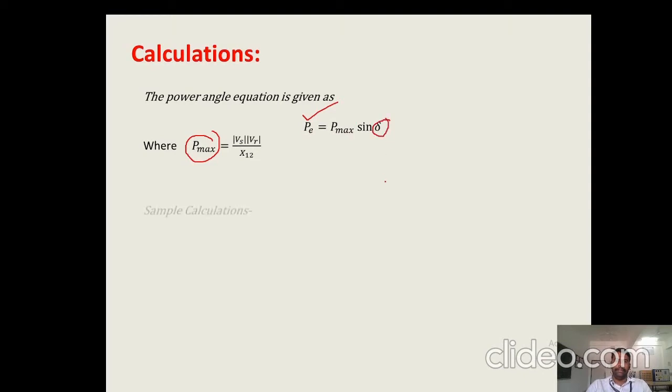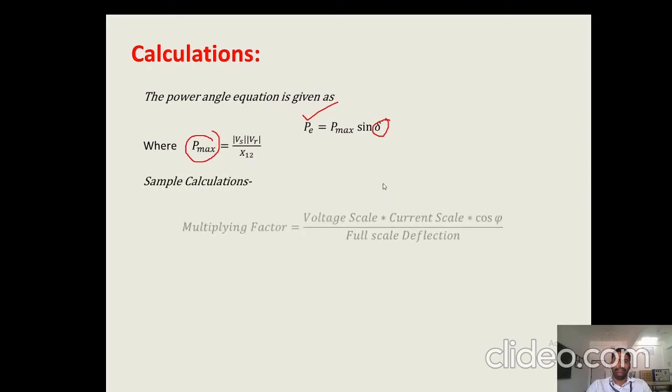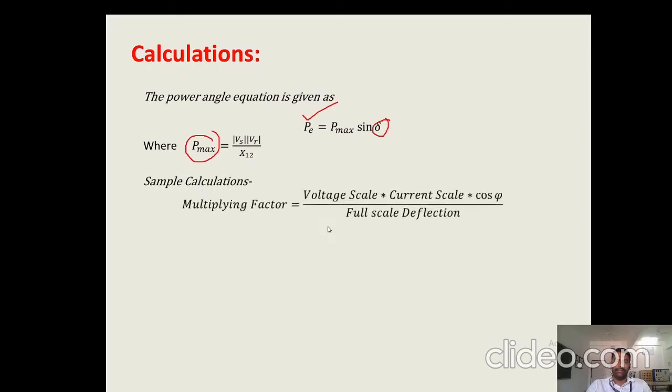Then multiplying factor. What is multiplying factor? It is the voltage scale into current scale into cos phi upon full scale deflection. So when you take the readings of wattmeter, you just remember that you have to multiply by its multiplying factor. Likewise we will do the calculations for delta and P max.